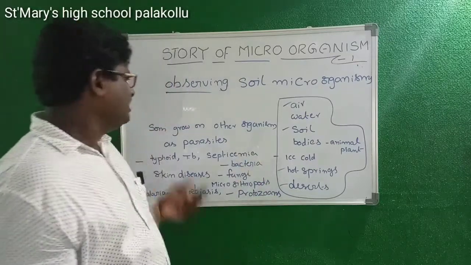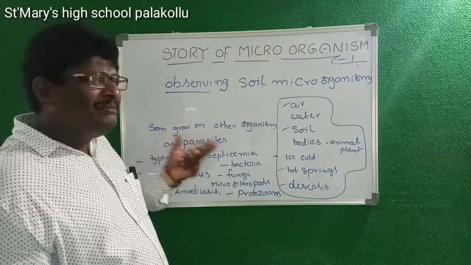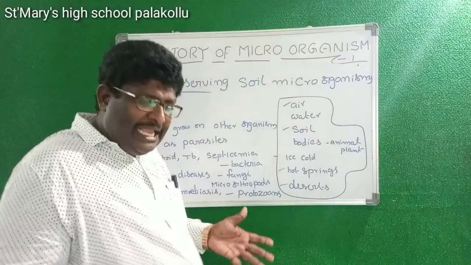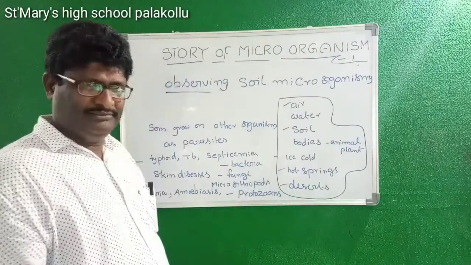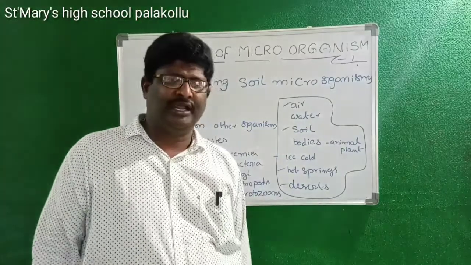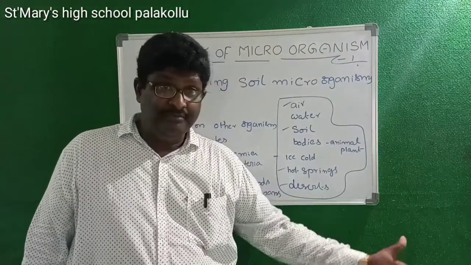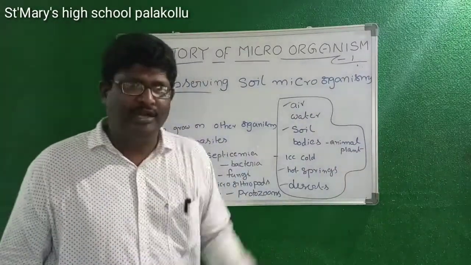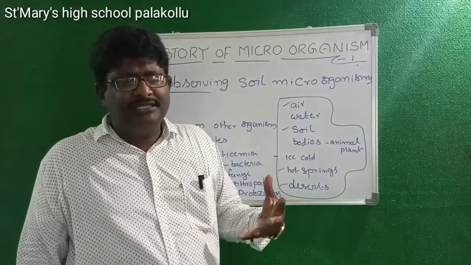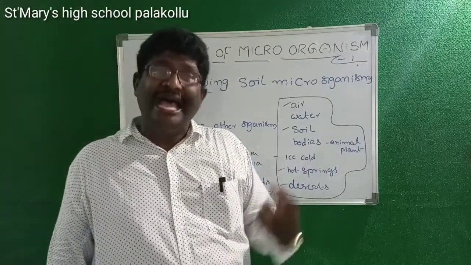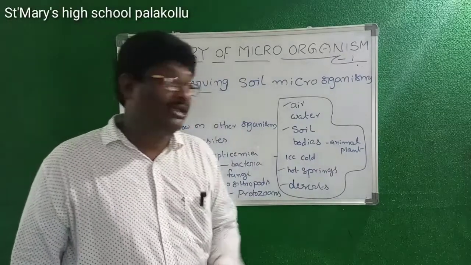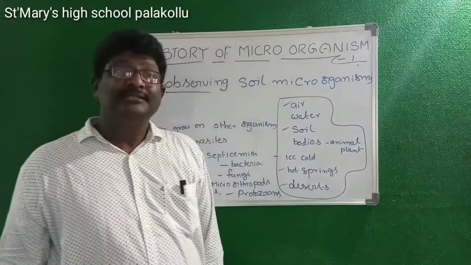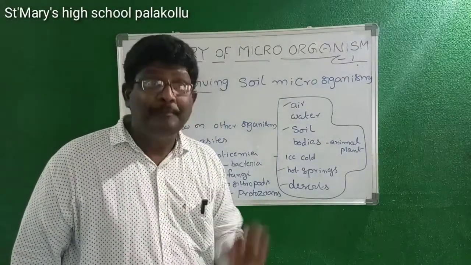So here, some of the microorganisms can't live independently. Some microorganisms can live in a human body or plant body as a parasite. These microorganisms cannot live independently. Some of them depend on others, which means they can live on other bodies. Such kinds of microorganisms are called parasites.